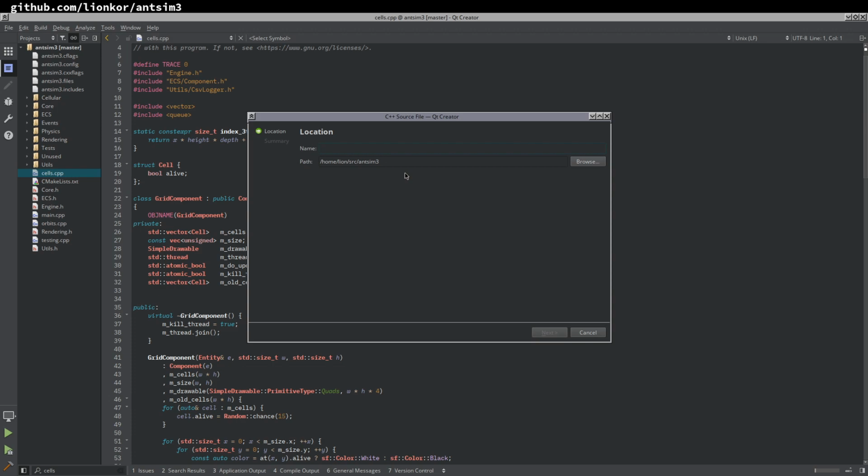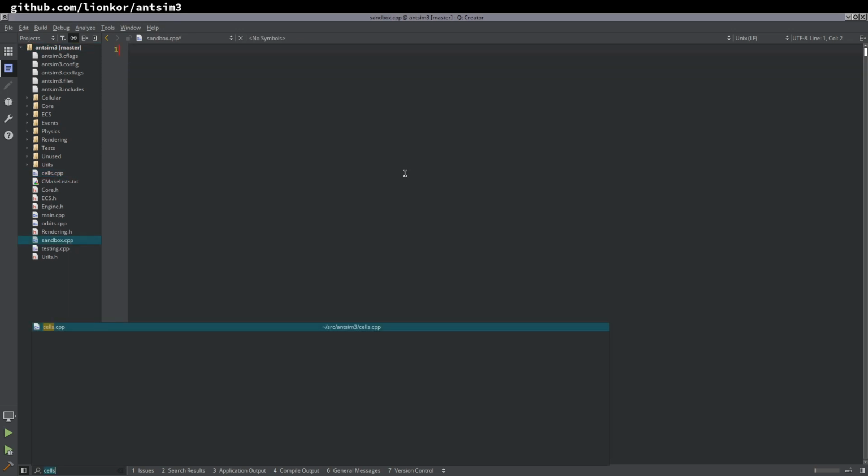What are we gonna call this? Let's call it Sandbox as an homage to what we're trying to copy here. Like not copy, but like that gave me the inspiration to make this, right? So now that we've made this, let's include engine, and that should be it. Make a little int main here.